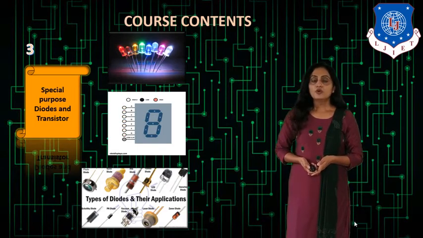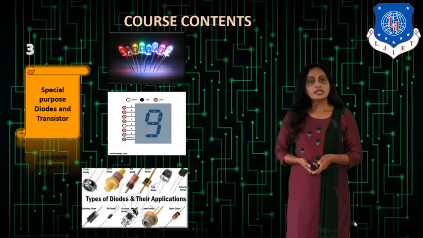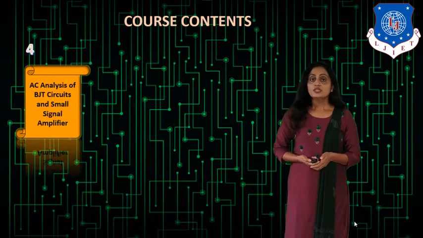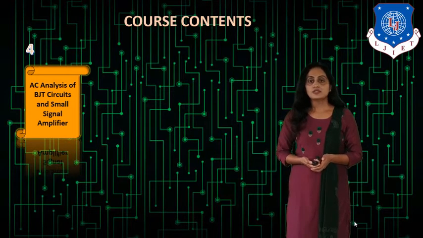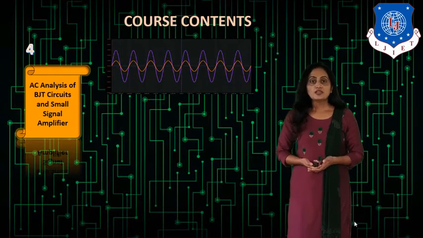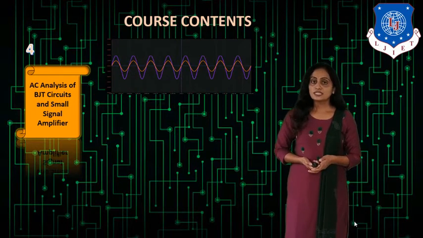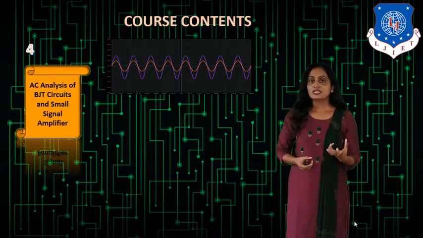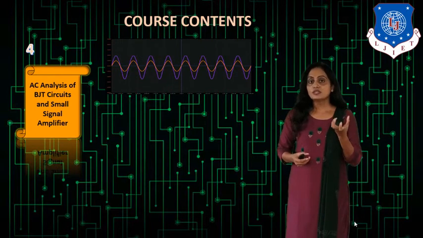Now chapter 4 is AC analysis of BJT circuit and small signal amplifier. So here we will see how the transistor, that is bipolar junction transistor, is used as an amplifier, or how BJT can be used in designing an amplifier circuit. Now what is an amplifier? It is a circuit designed using a bipolar junction transistor which increases the strength of the signal.